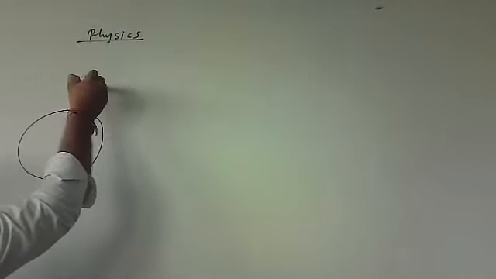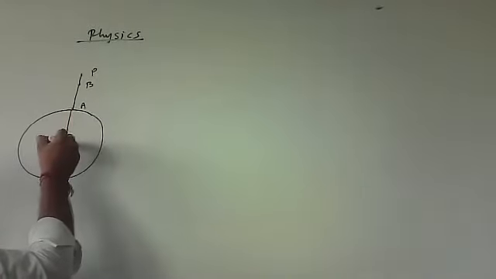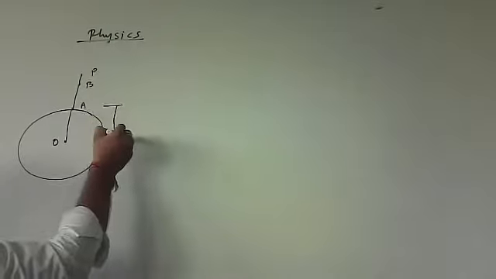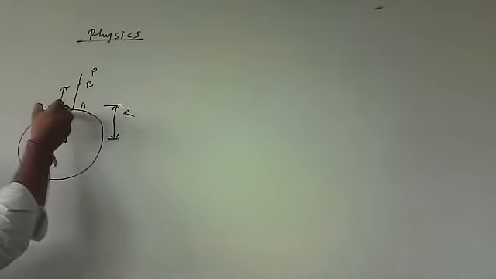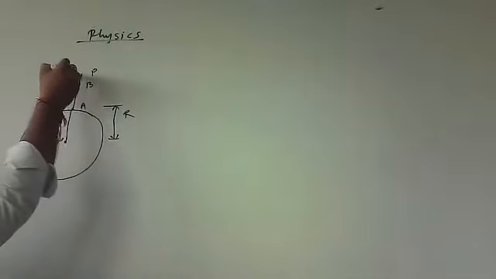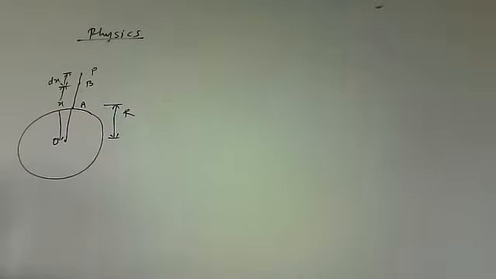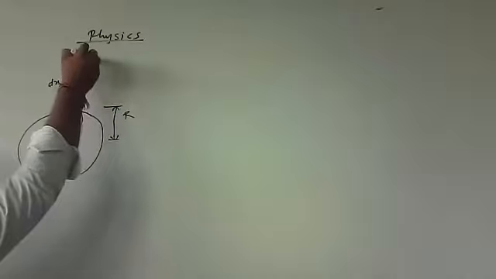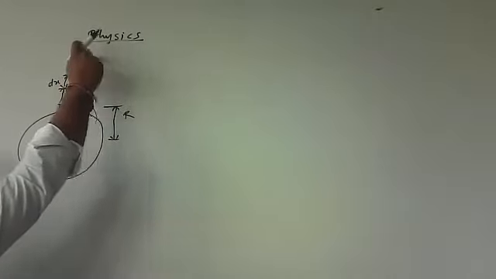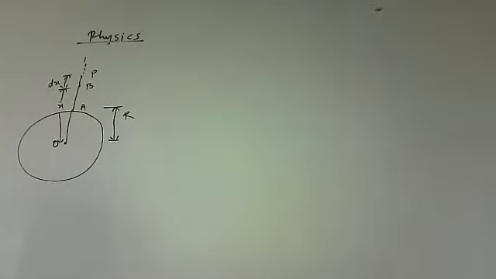Let this be point B. Distance O to A is the radius of Earth. Distance O to B, let's suppose, is x. And the distance BP is dx. I want to project the particle to a point where it just crosses the gravitational field. So I developed the sketch.